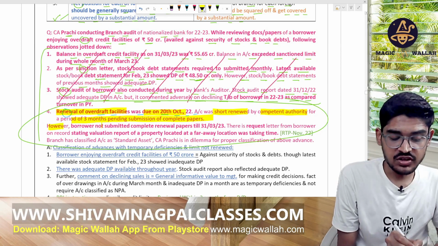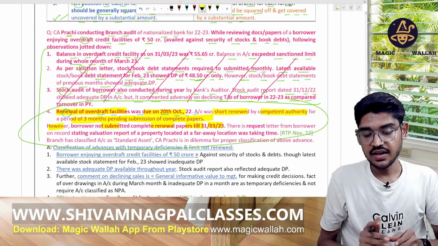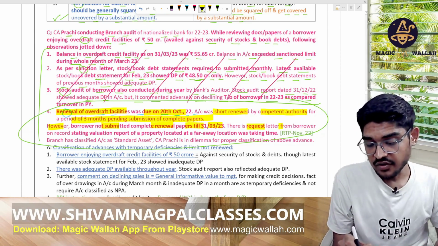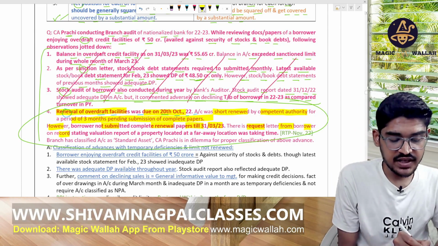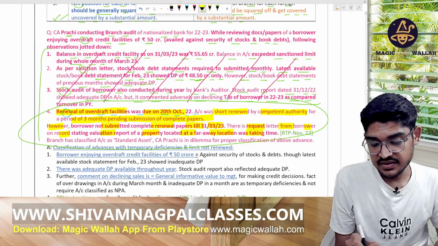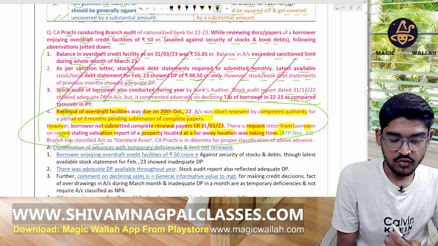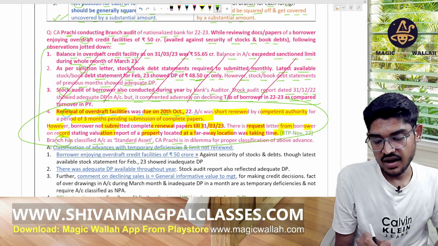However, the borrower had not submitted the complete renewal papers till 31st March 2023. There is a letter on record from the borrower stating that the valuation report of the property, located at a faraway location, was taking time. The branch classified the account as standard. How will you treat the same?